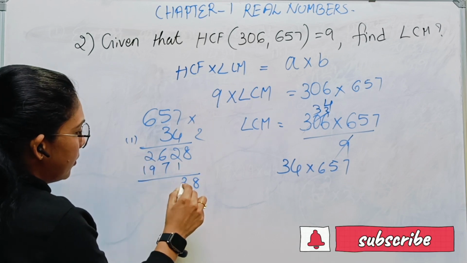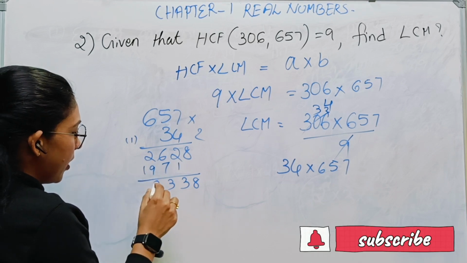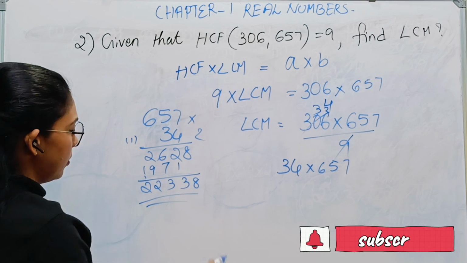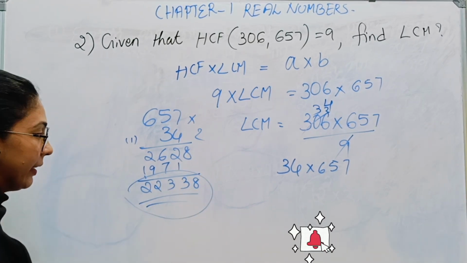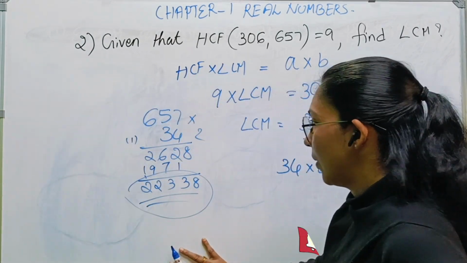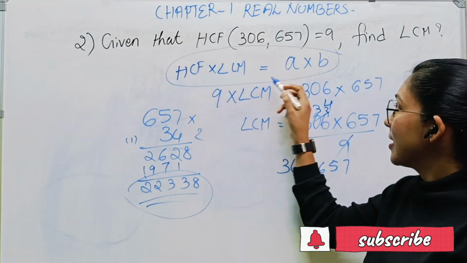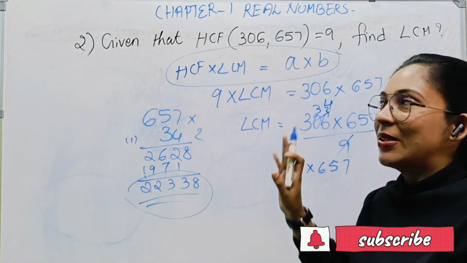Adding these up, the answer is 22,338. So this is the LCM of these two numbers. It is a very important equation. Try to study this. So that's it.